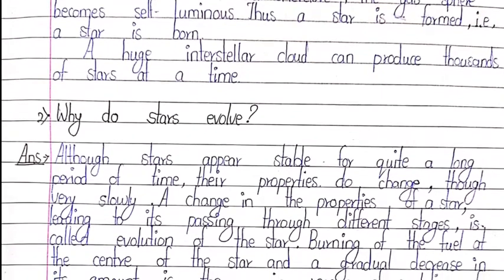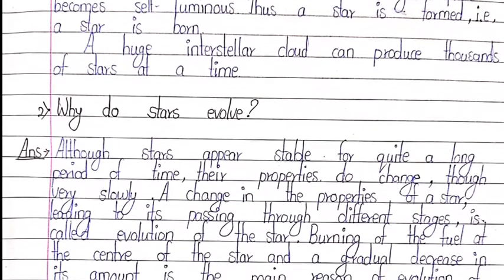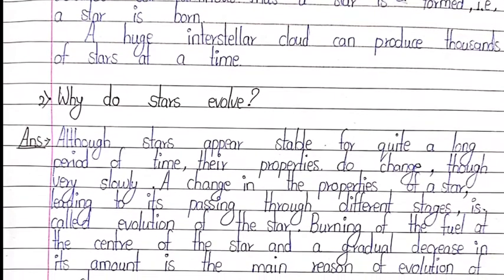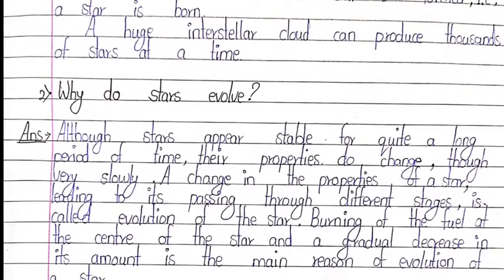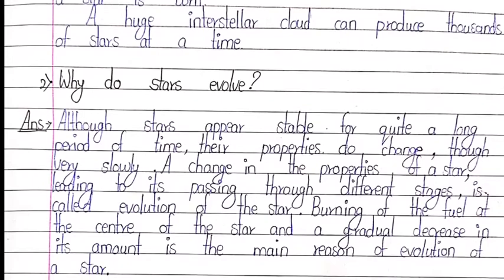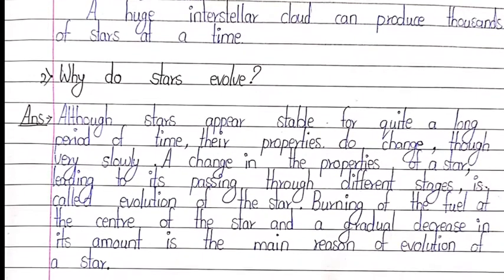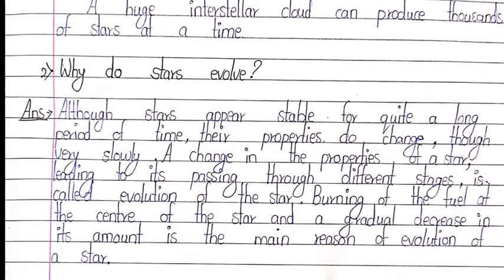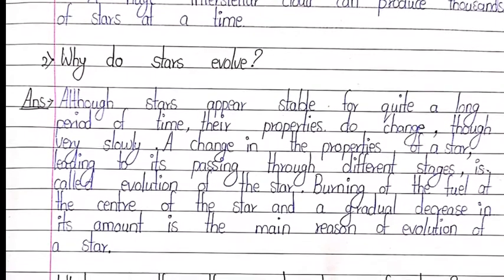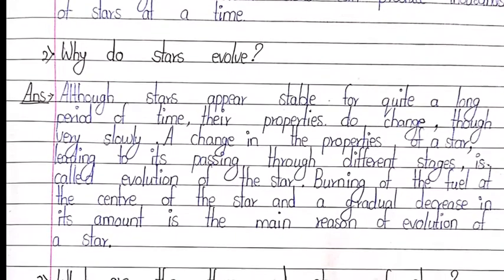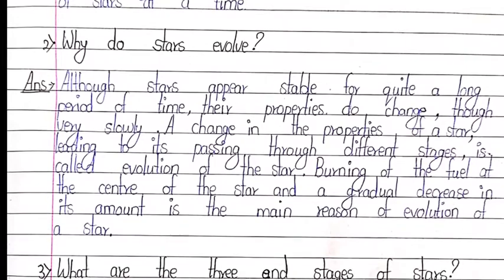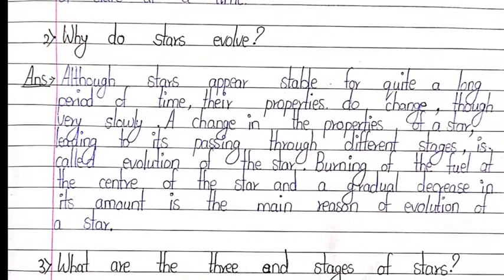Second one, why do stars evolve? Answer, although stars appear stable for quite a long period of time, their properties do change, though very slowly. A change in the properties of a star leading to its passing through different stages is called evolution of the star. Burning of the fuel at the center of the star and a gradual decrease in its amount is the main reason of evolution of a star.